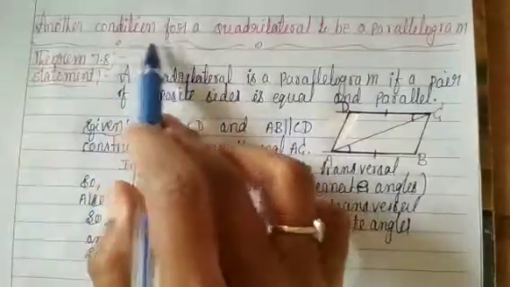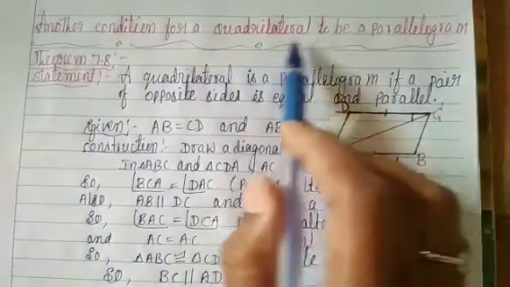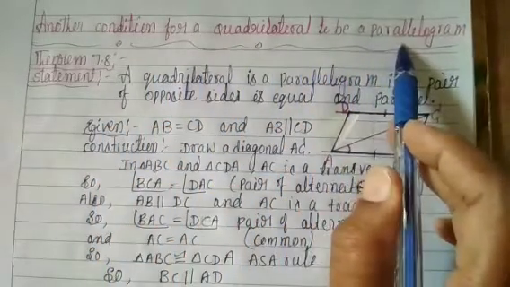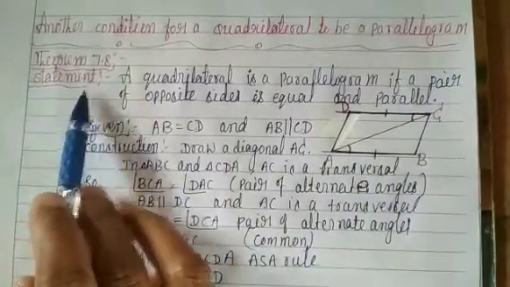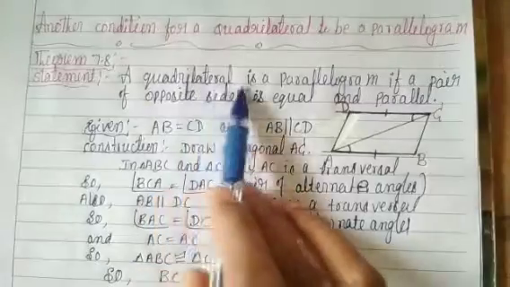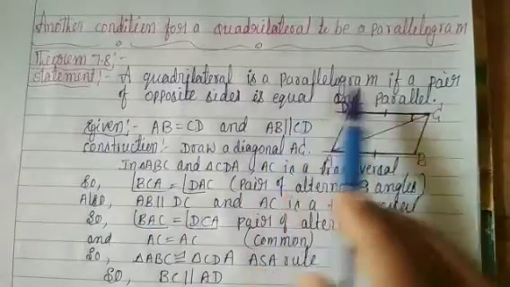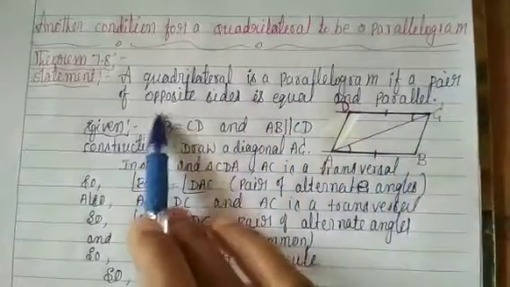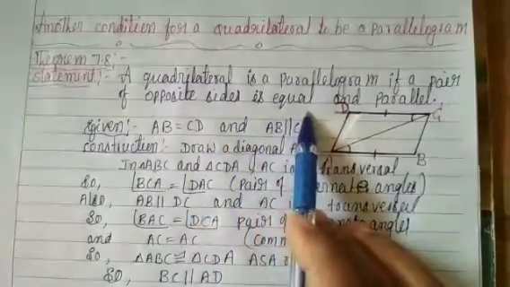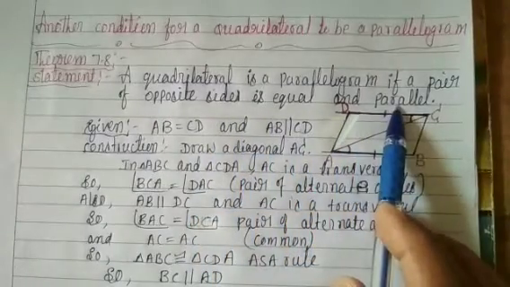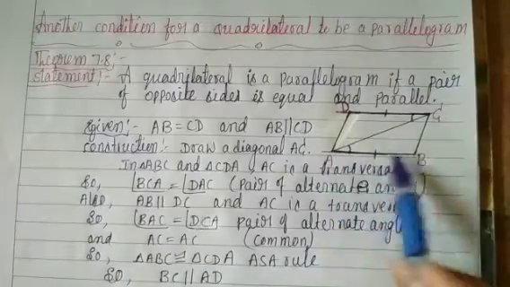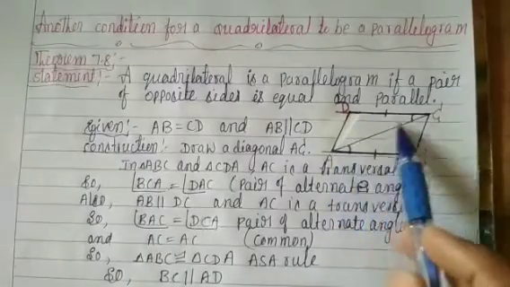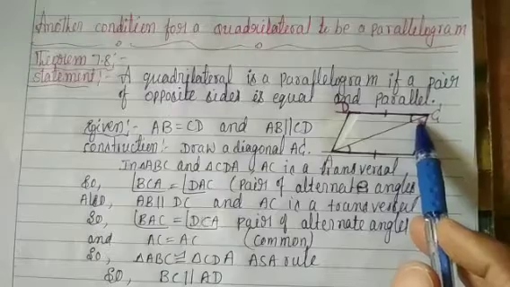Another condition for a quadrilateral to be a parallelogram. Theorem 7.8 statement: a quadrilateral is a parallelogram if a pair of opposite sides is equal and parallel. Here is a parallelogram ABCD. AC is the diagonal.